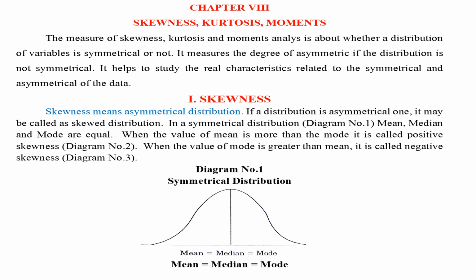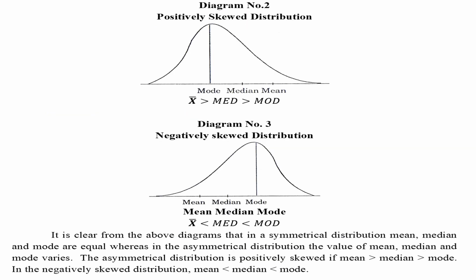Diagram number 1. Symmetrical distribution. Mean equals median equals mode. Diagram number 2. Positively skewed distribution. Diagram number 3. Negatively skewed distribution. It is clear from the above diagrams that in a symmetrical distribution mean, median and mode are equal, whereas in the asymmetrical distribution the values of mean, median and mode vary. The asymmetrical distribution is positively skewed if mean > median > mode. In the negatively skewed distribution, mean < median < mode.